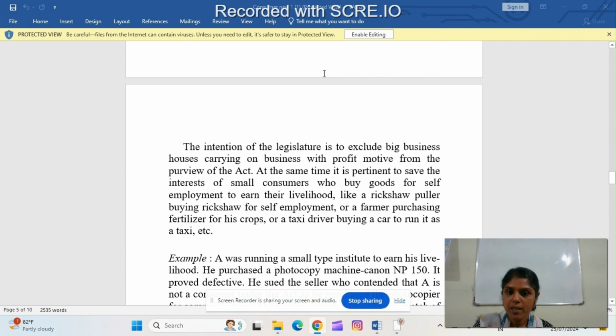So the intention of legislature is to exclude those persons who carry out business with the profit motive, and at the same time it is meant to save the interest of small consumers who buy goods for self-employment, that is, for their own livelihood. For example, a rickshaw puller buying a rickshaw for self-employment, a farmer purchasing fertilizer for his crops, or a taxi driver buying a car to run it as a taxi, etc.